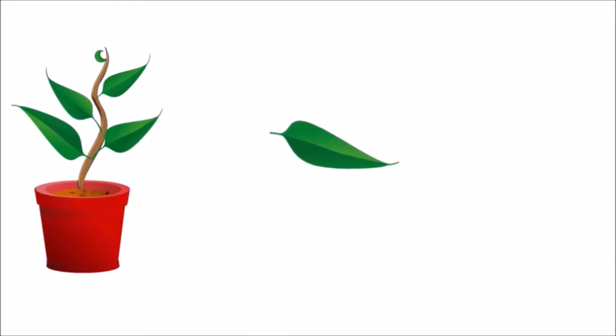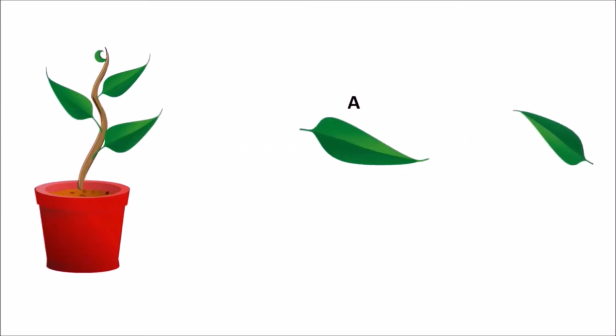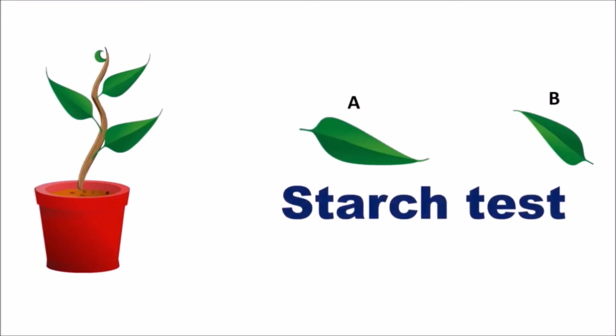After completion of the experiment, take the leaf which is made unavailable of the carbon dioxide as well as another leaf which is provided with all the requirements of photosynthesis. Conduct starch test for both of these leaves.